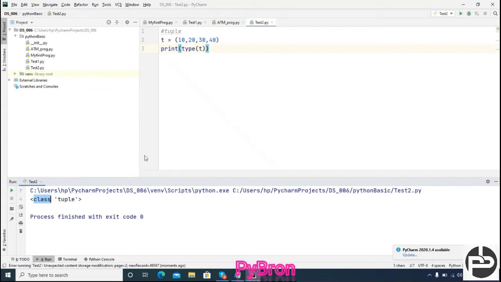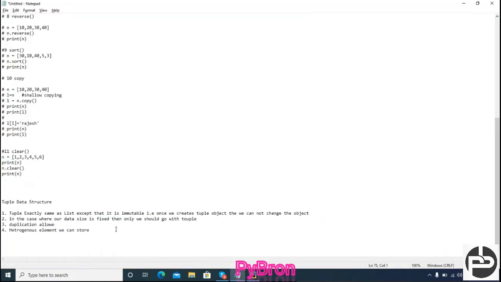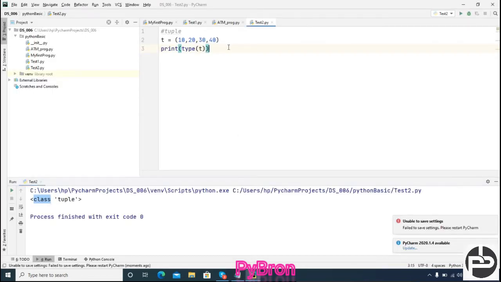Correct. Now if you want to access an element, see, if you want to access a particular index element, and one more thing, insertion order will be preserved in a tuple, as in a list. Meaning in which order you insert the elements, in the same order you access the elements.